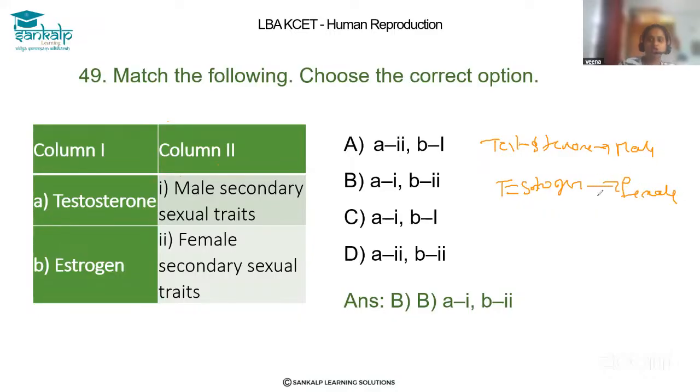So the correct answer is here: testosterone represents the male secondary sexual character, and estrogen the female secondary sexual trait. So the correct answer is B, A1 and B2.